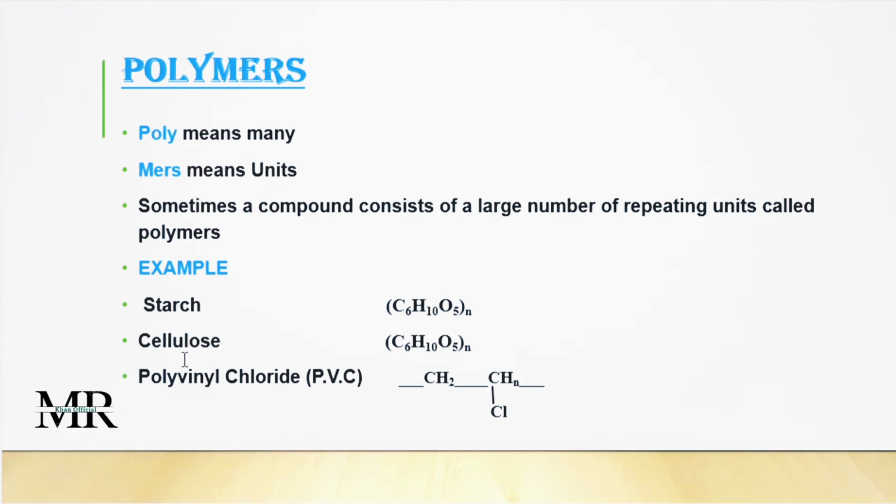As well, cellulose is given, and polyvinyl chloride, PVC, is given. Now in this diagram you people can see this is one unit, this is one mer. When it repeats again and again, and before this unit they will be repeated, so they will become polymers. So polymers are large compounds of repeating units.